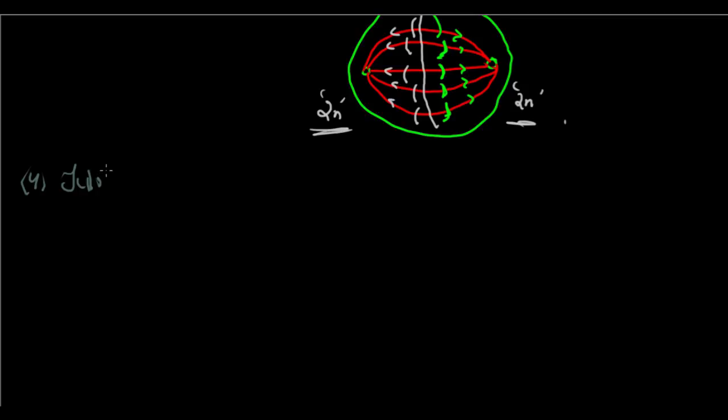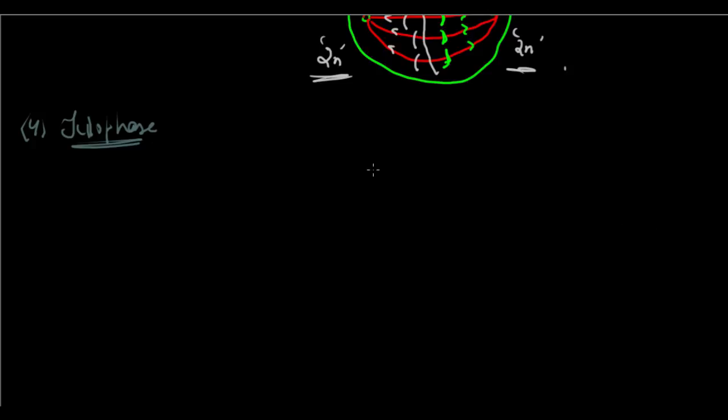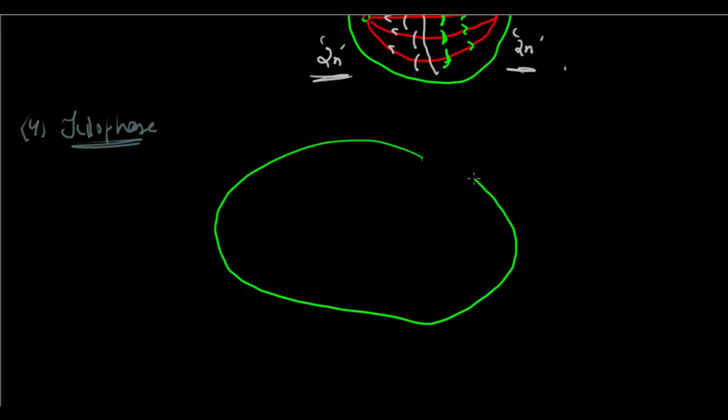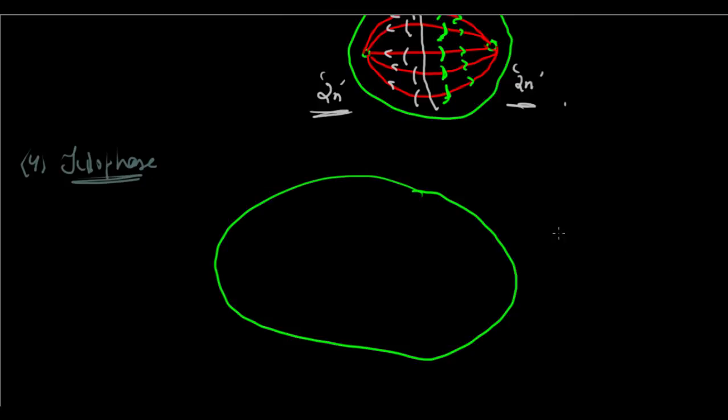Now, what's wrong with my stylus? So now we move on to the last phase, which is telophase. And again, let me pick up my favorite guy, that's the yellow. So we come here and we are back with another cell. But this would not be correct to be drawn right now. We should draw something like this. Right, that's my cell. Why would someone ask me, when you're drawing something circular here, why draw something oval or potato shaped here? It's because we have our great nuclei back.